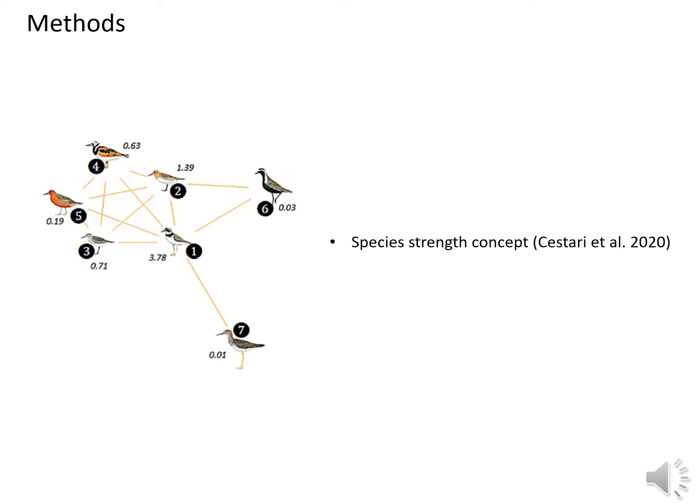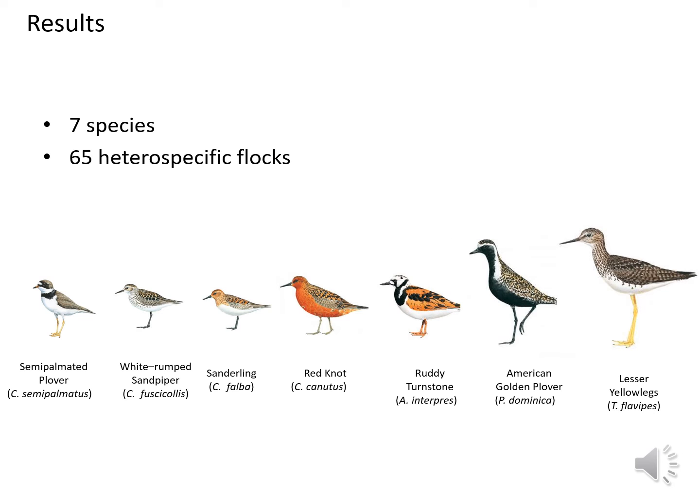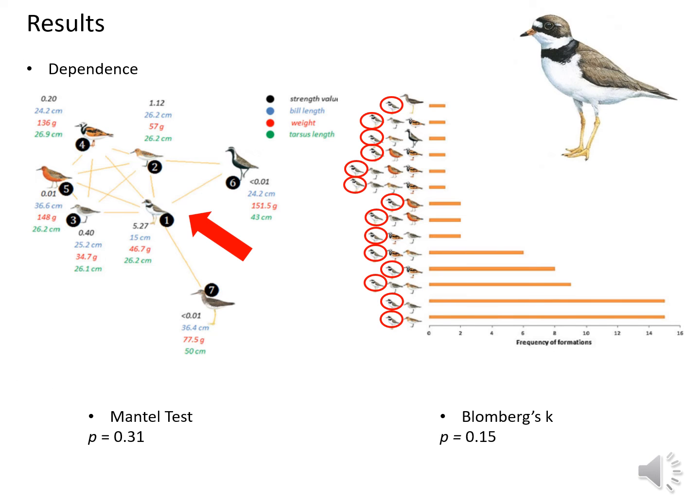We also used the species strength concept to identify the general overview of the dependence of shorebird species in heterospecific flocks. We recorded 7 species of Nearctic-Neotropical migrants in 65 heterospecific flocks. The semipalmated plover exerts the highest dependence on other species in flocks.